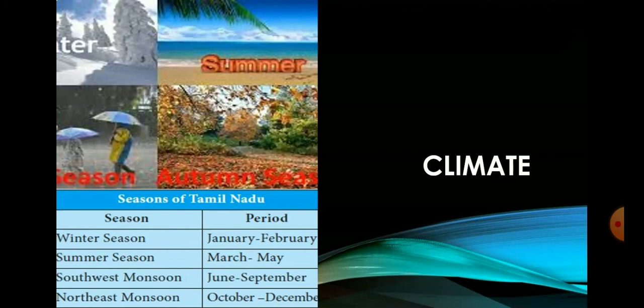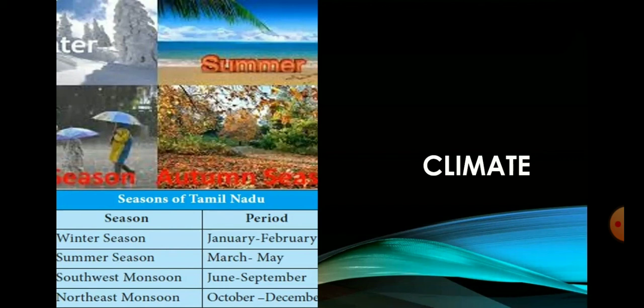As a result, Tamil Nadu receives only a meager rainfall from this monsoon. Rainfall during this season decreases from west to east. Coimbatore Plateau receives an average of 50 centimeters of rainfall. However, the southern districts like Kanyakumari, Tirunelveli and the Nilgiris record 50 to 100 centimeters of rainfall during this period. The rainfall is scanty in the eastern part of the state.